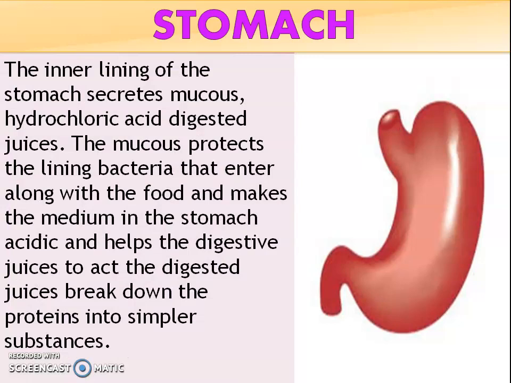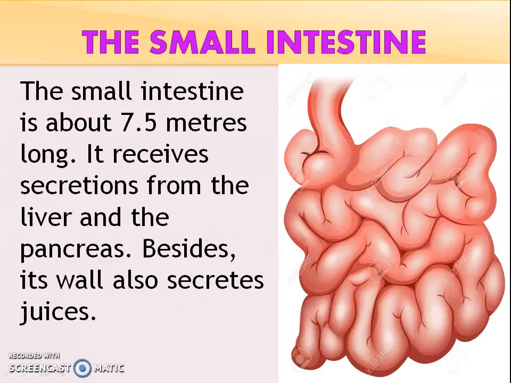The inner lining of the stomach secretes mucus, hydrochloric acid, and digestive juices. The mucus protects the lining. The acid kills bacteria that enter along with the food and makes the medium in the stomach acidic, and helps the digestive juices to act. The digestive juices break down the proteins into simpler substances.